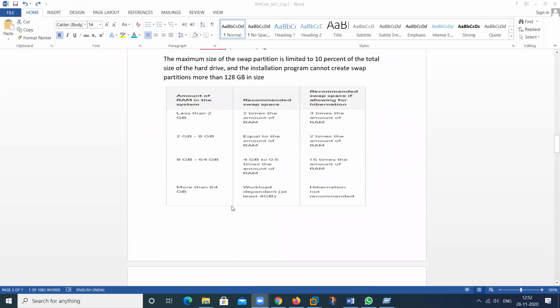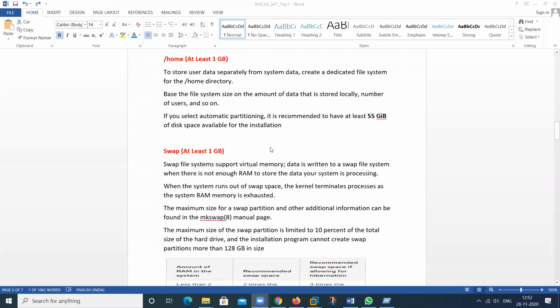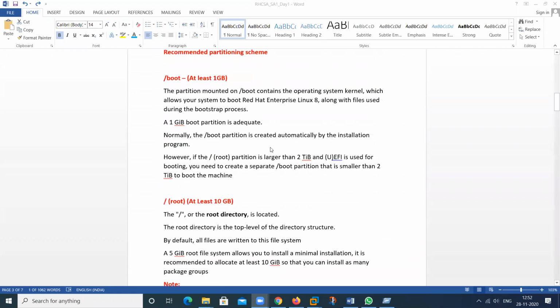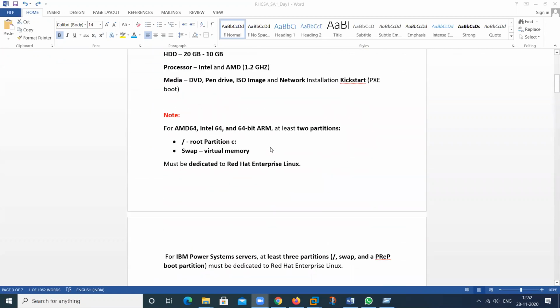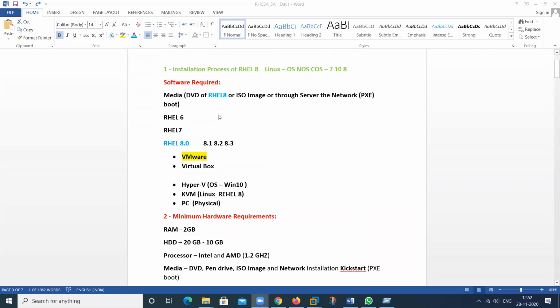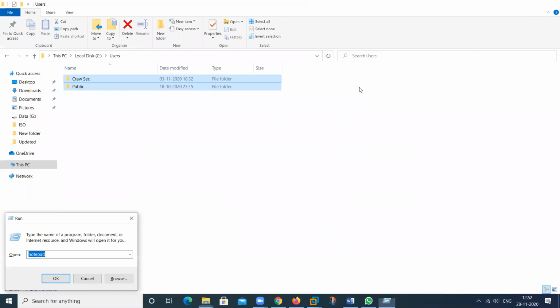Okay. When we install the OS, then I will again discuss what space you can assign for different partitions and how we create these partitions when we install the OS. Then this is recommended. So these are the theoretical portion regarding the partitions. Then we will discuss how to install the OS. Okay. So we start my VMware machine.